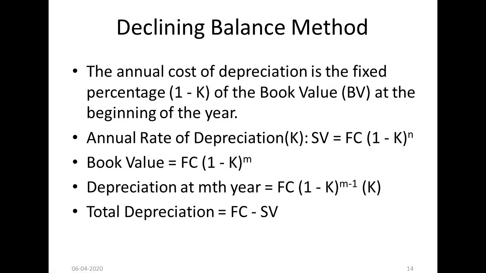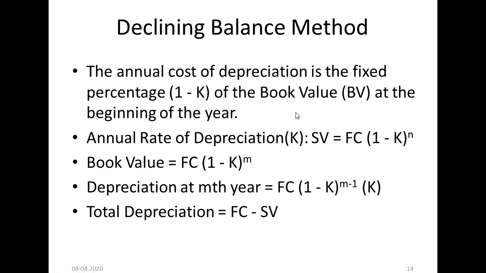Next is the declining balance method. I told you that in the last method, the straight line depreciation method, we calculated an equal amount each year. Equal amounts were deducted. But here we are going to find the depreciation by a percentage, that percentage being 1 minus k. So see the formulas here.